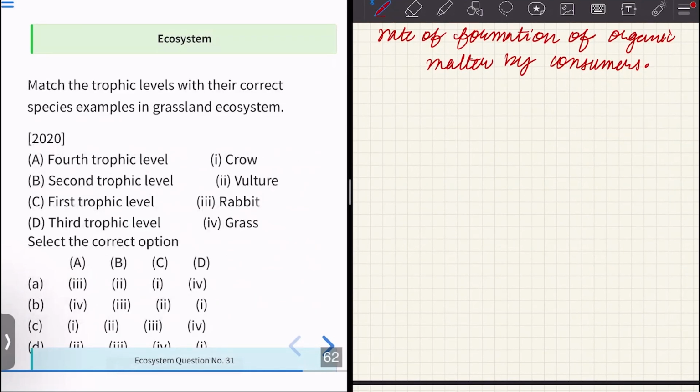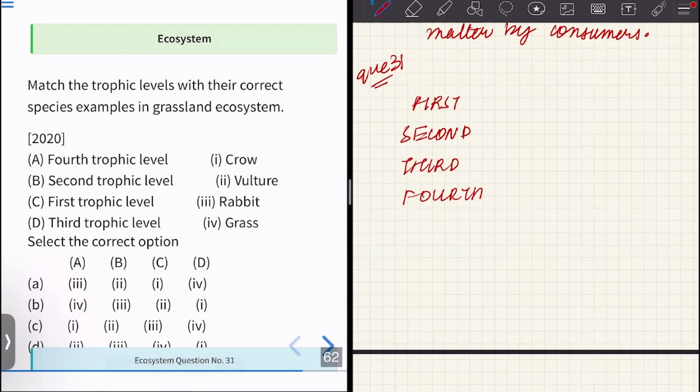Moving on to the next, we have question number 31. We have the first trophic level, second, third, and then fourth. The first trophic level is formed by grass. The second trophic level is formed by rabbit. Rabbit eats grass.